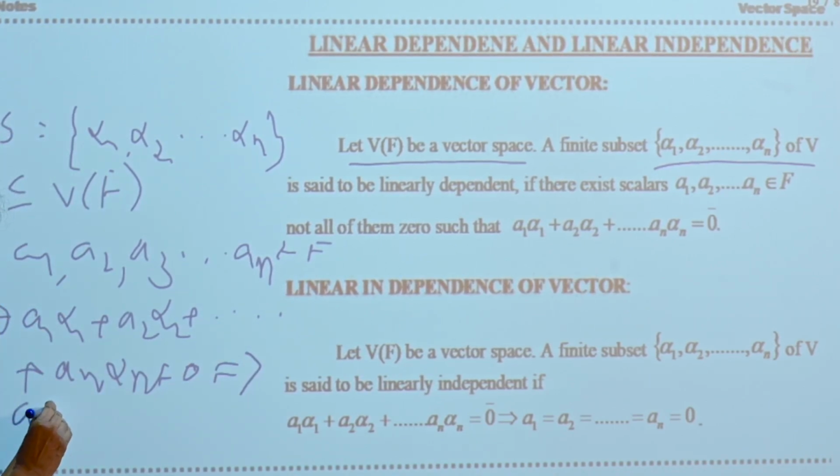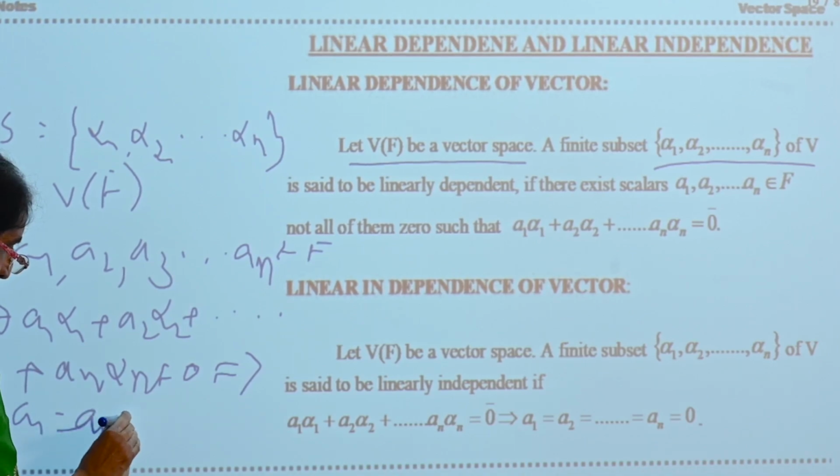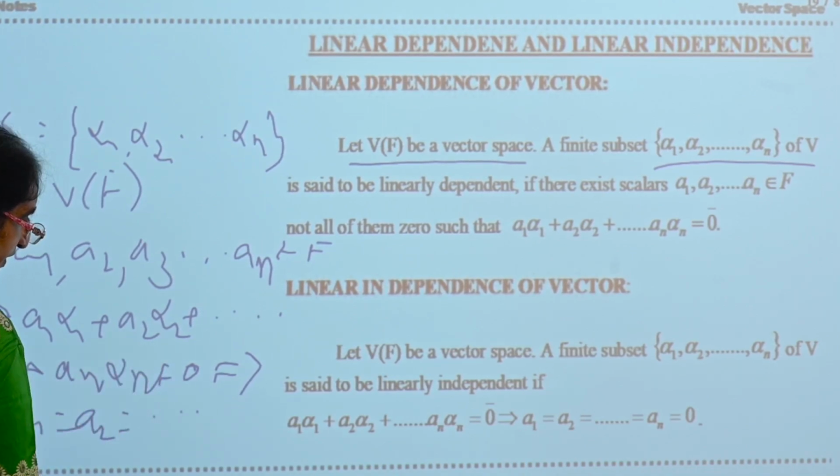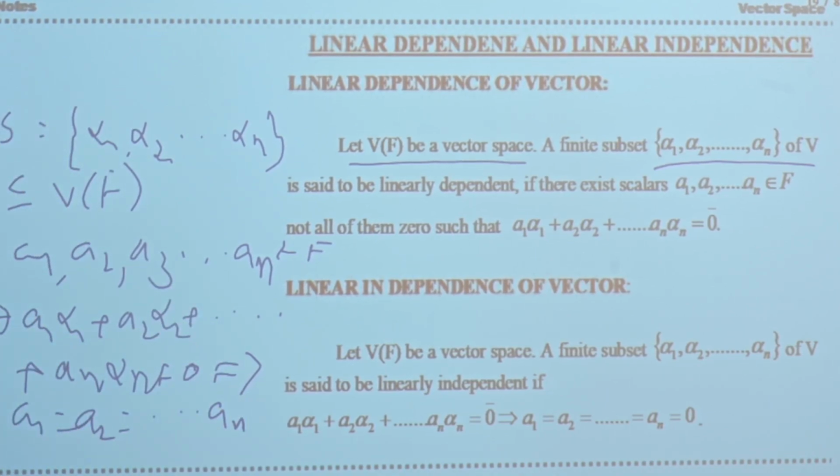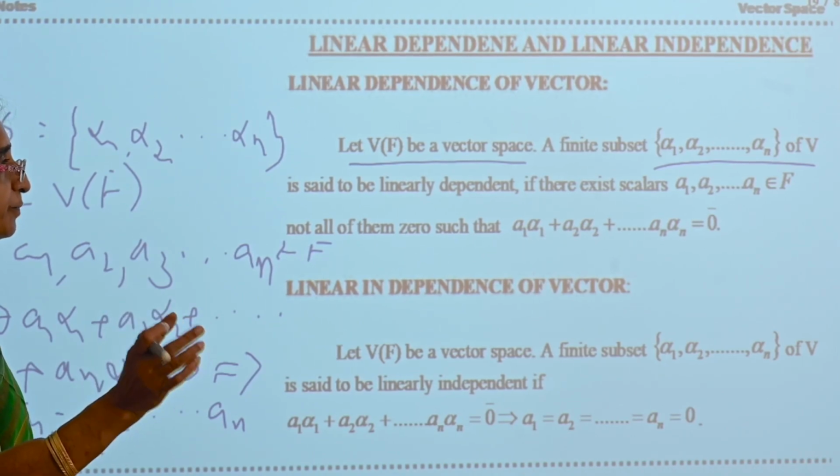should imply that a1, a2, and so on, an are not all zeros at a time. That is linearly dependent.